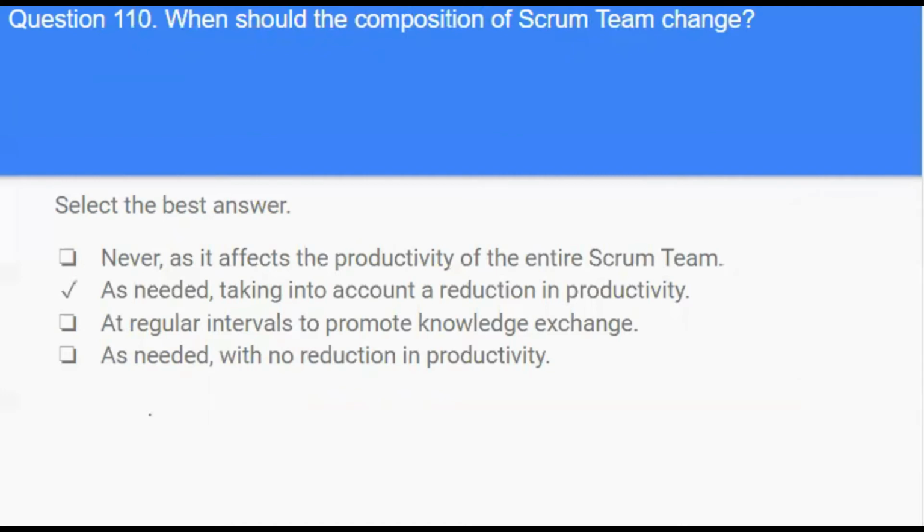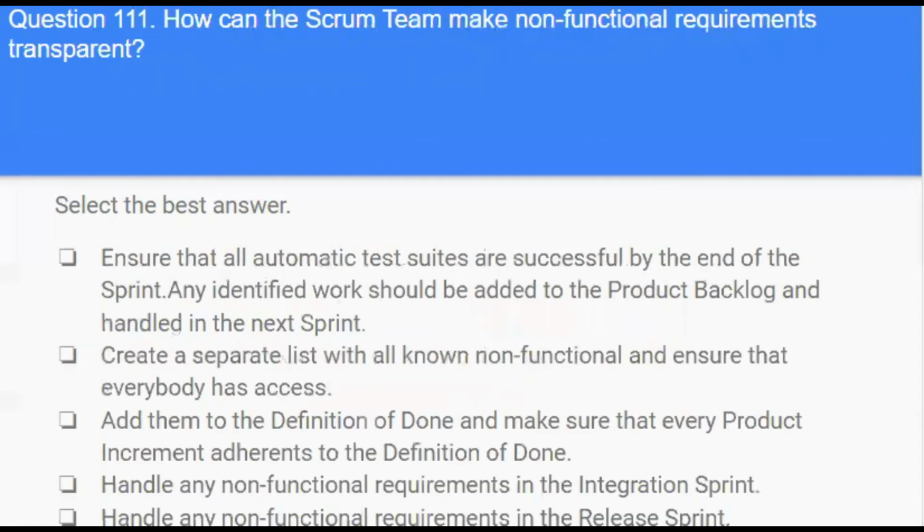Answer is as needed, taking into account a reduction in productivity. Over time, the members of the Scrum team change, and with every change, a temporary reduction in productivity is expected. Next question. How can the Scrum team make non-functional requirements transparent?